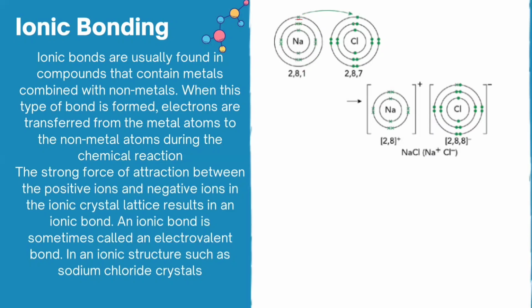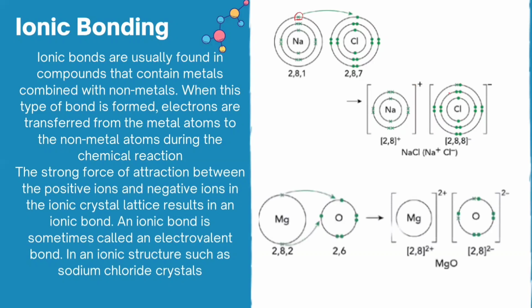Now the second thing is that chlorine has 7 electrons in the outermost shell, so it needs just one electron to complete its octet, and therefore it will try to gain an electron. Whenever they form the bond with each other, the electron lost by sodium is gained by chlorine. So the bond is formed by the complete transfer of an electron from the sodium atom to the chlorine atom, and the electrostatic force of attraction between the positive and negative ions is the ionic bonding. Now, in the next example, as you can see, this is magnesium.